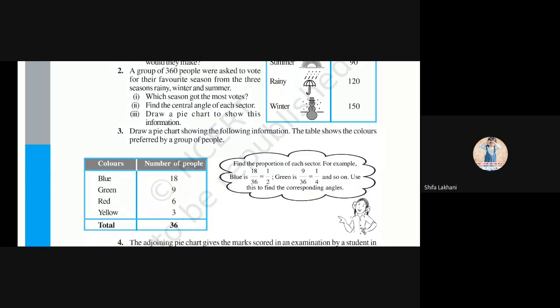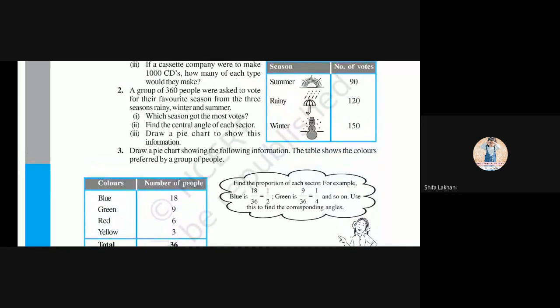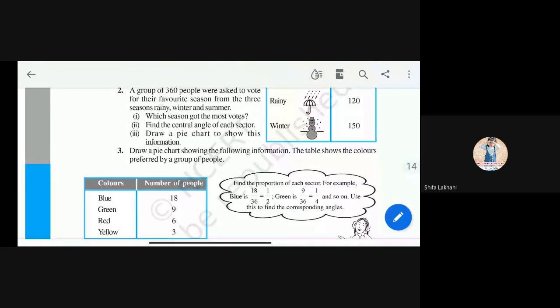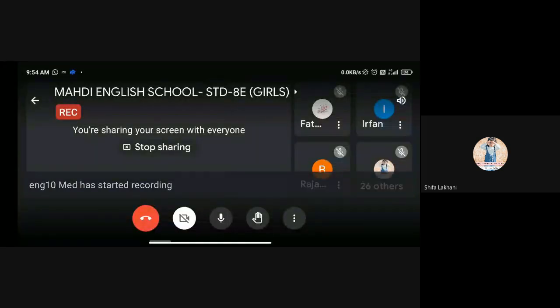Which season got the most votes? It is winter season, right? Find the central angle of each sector. We are finding it on our live board. And then after, in question number 3, we are drawing the pie chart, okay, right? Okay, I am coming in 5 minutes. Please write down fast.